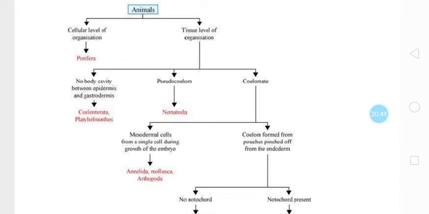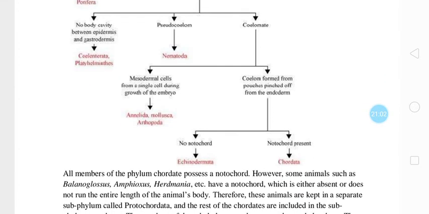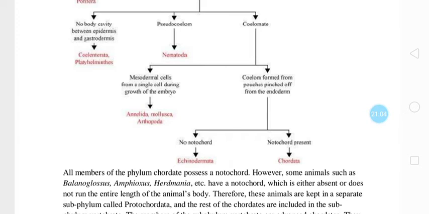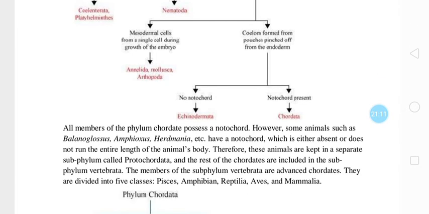So animals with cellular level of organization, then it is Porifera. Tissue level of organization is further divided on the basis of coelomic cavity. No coelomic cavity, acoelomates: Coelenterata, Platyhelminthes. Pseudocoelomates are in Nematoda. Coelomates are further divided on the basis of mesodermal cells forming from a single cell during growth of the embryo, then Annelida and Mollusca and Arthropoda. Then coelom formed from pouches pinched up from the endoderm. Then no notochord, Echinodermata, notochord is there, Chordata.